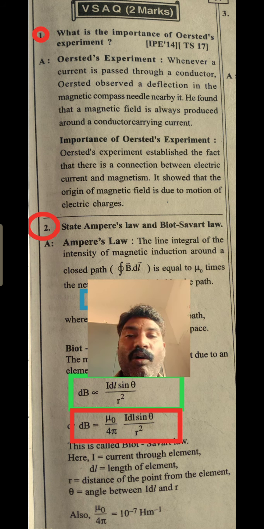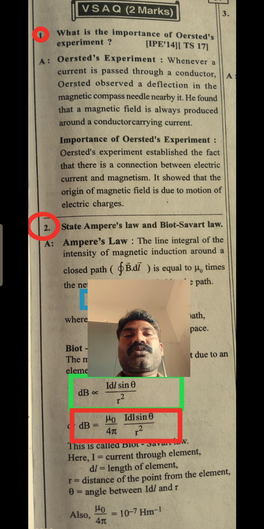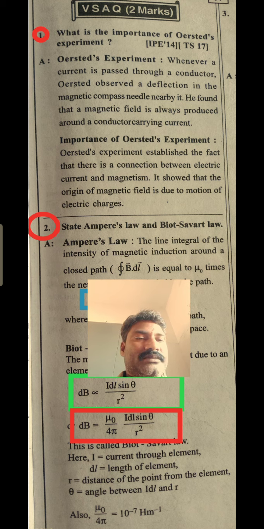It showed that the origin of magnetic field is due to motion of electric charges. That is why we named this lesson moving charges and magnetism. Moving charges create the magnetic field.